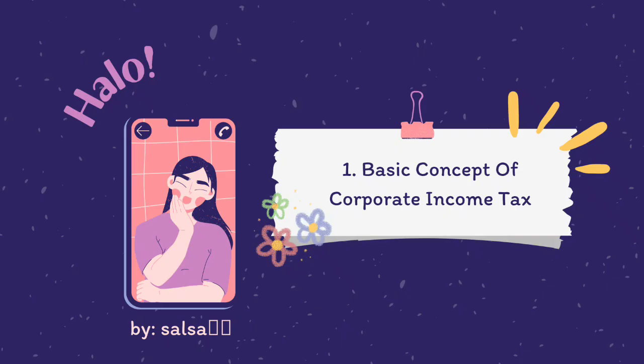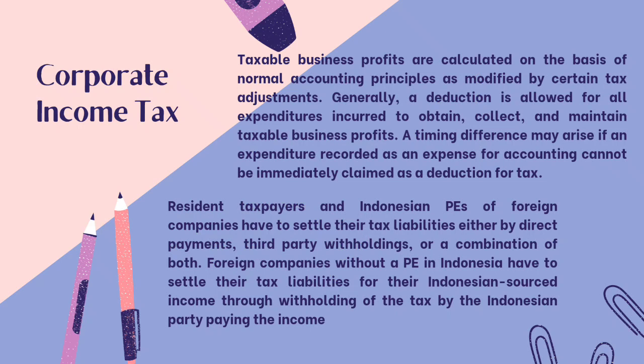Okay, we jump to the first material, the basic concept of corporate income tax. First, we talk about corporate income tax. Taxable business profits are calculated on the basis of normal accounting principles as modified by certain tax adjustments. Generally, a deduction is allowed for all expenditure incurred to obtain, collect, and maintain taxable business profits.